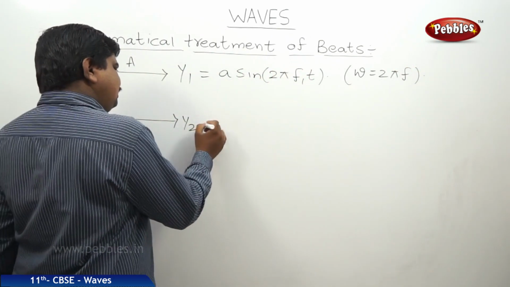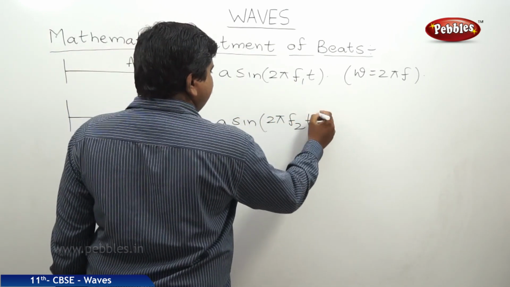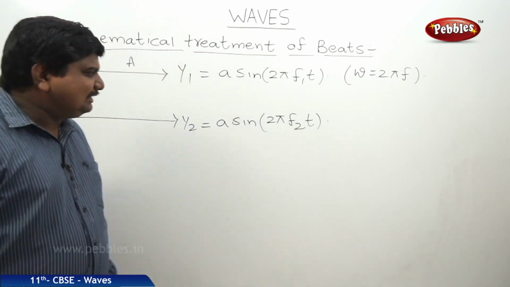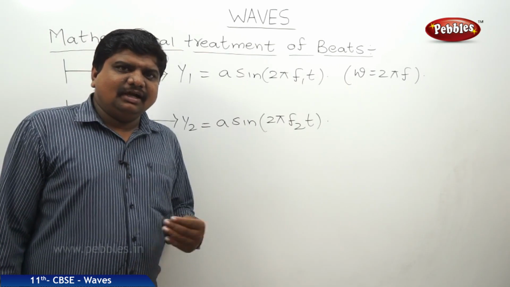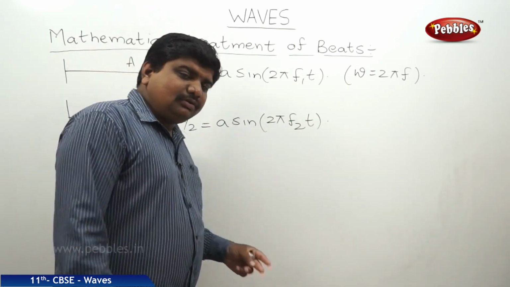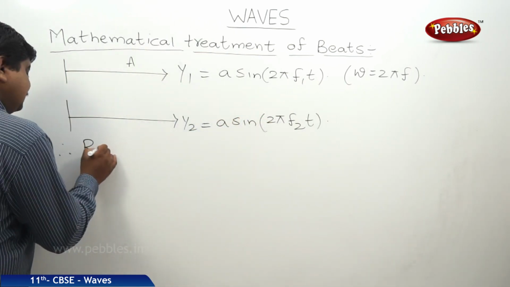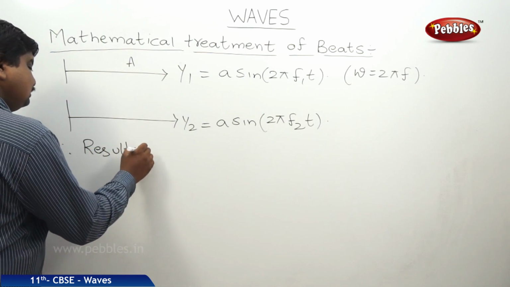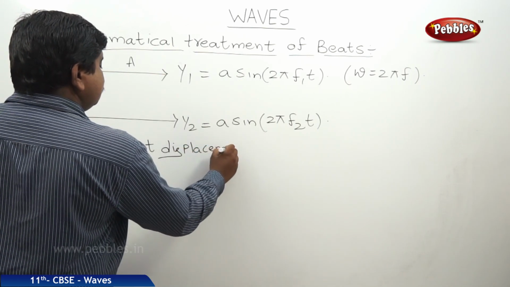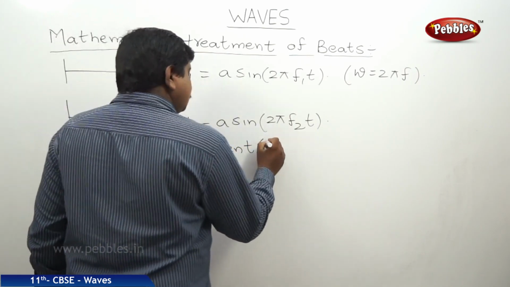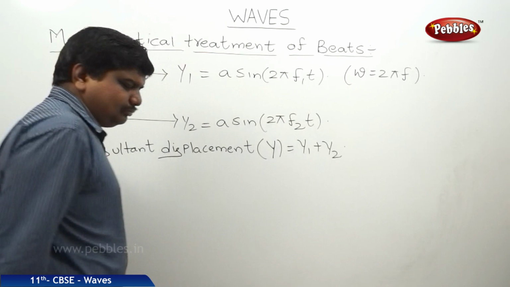Displacement of the second source y2 is equal to A sine 2 pi f2t. According to the vector analysis, the resultant displacement of the two waves which are interfering or superpositioned on each other is equal to the vector sum of individual displacements. Therefore, the resultant displacement capital Y is equal to y1 plus y2.